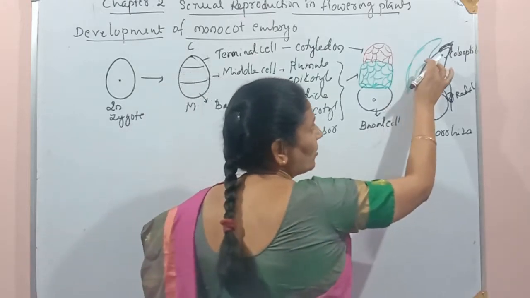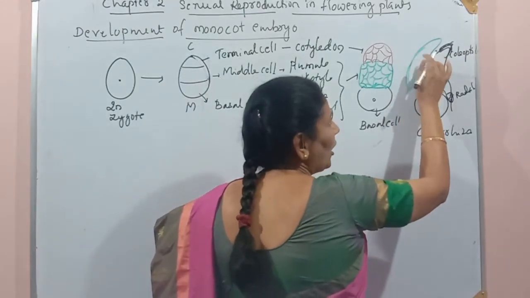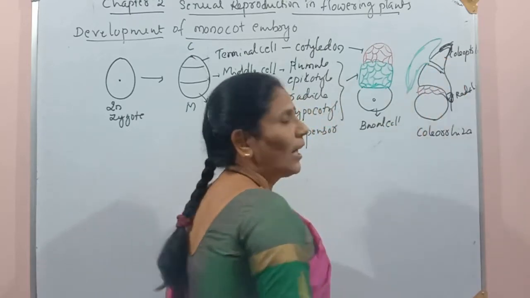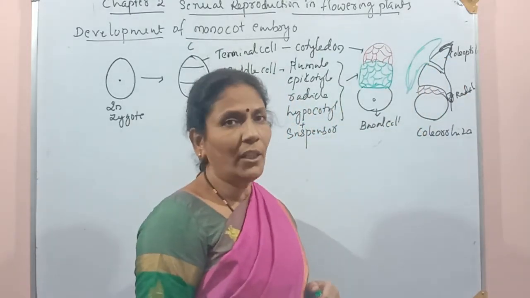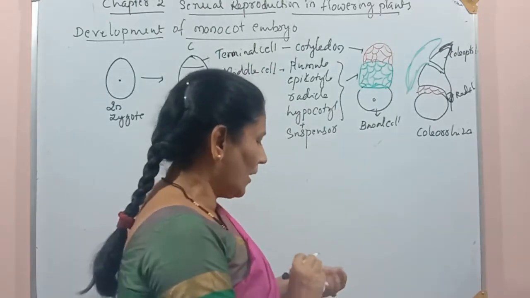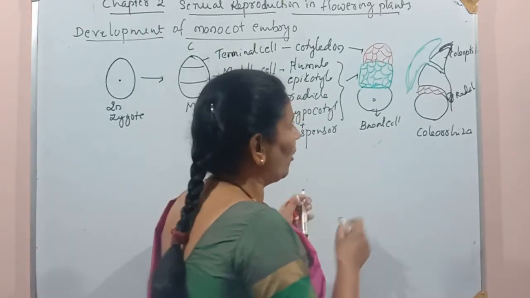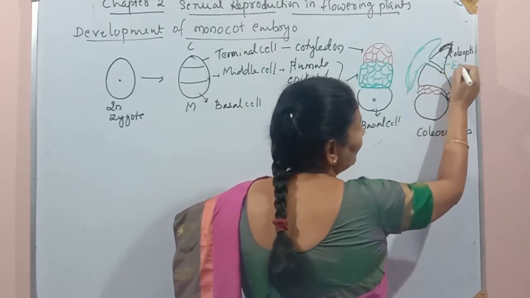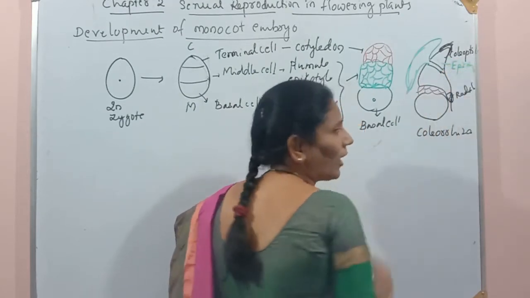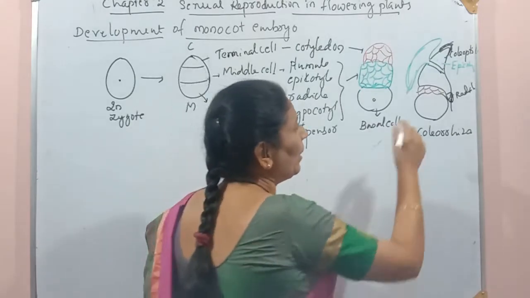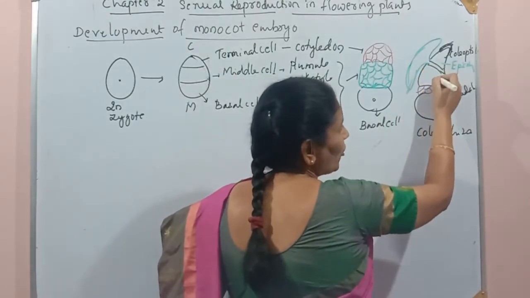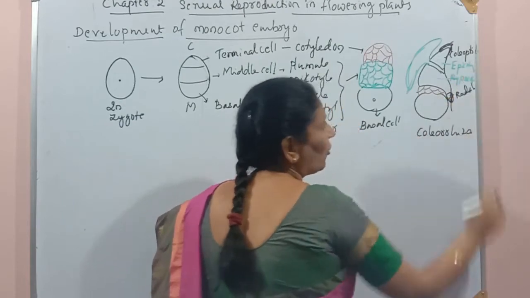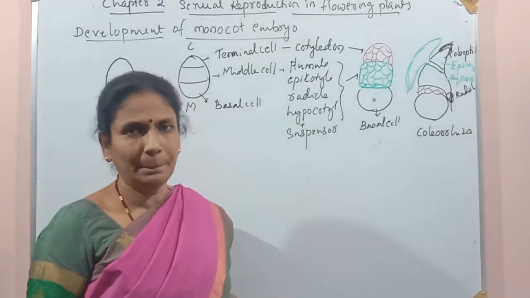This is the portion where the cotyledon is connected to the embryonal axis, called the cotyledon node. The region above this is called the epicotyle, and the region below this cotyledon connection is called the hypocotyle.